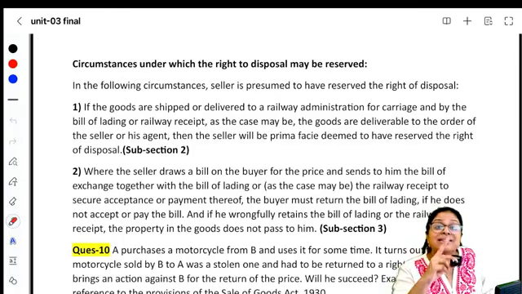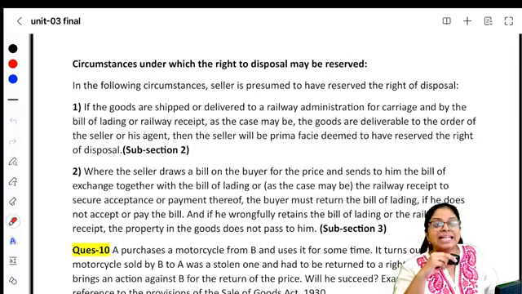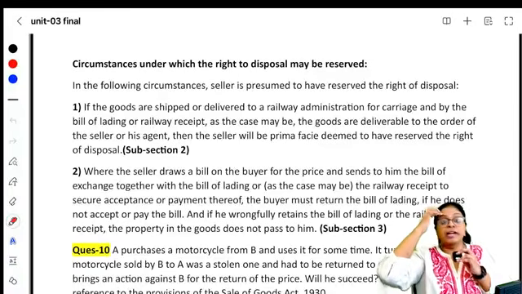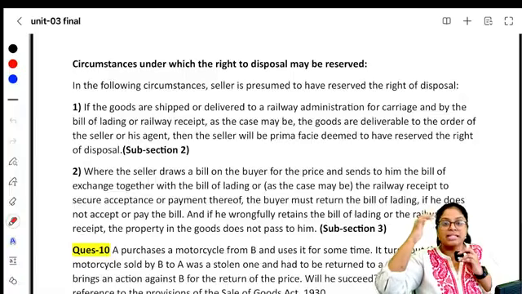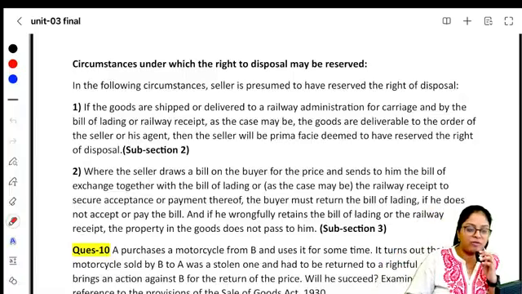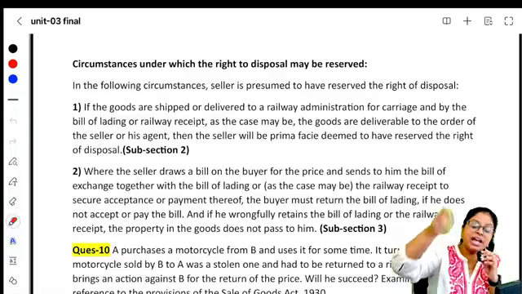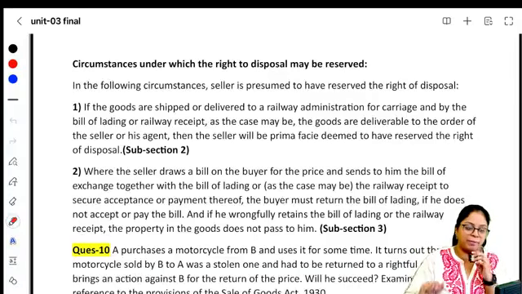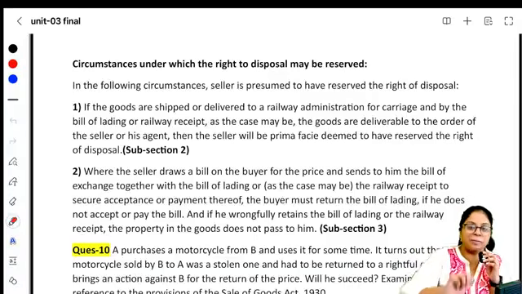So this is called reserving the right of disposal. It's conditional. I told I will give you, but only when you make the payment or only when you sign the negotiable instrument. Right? That is one example. When you're sending through railway, you can reserve the right of disposal. You can tell I'll give you the railway receipt only when you make the payment. Or second is the example that I told you.